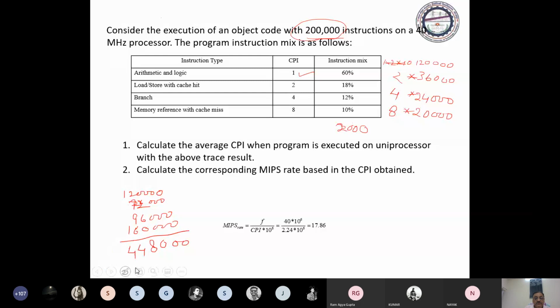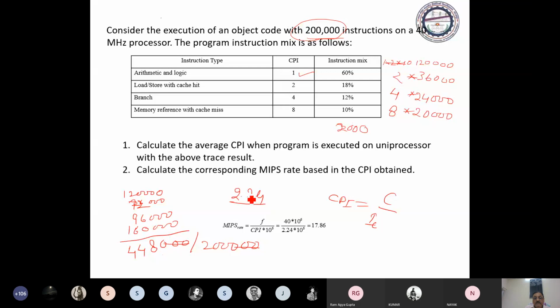Now you have to compute the CPI. CPI is C by IC. IC is instruction count. So this by 2 lakhs. It is 2.24.